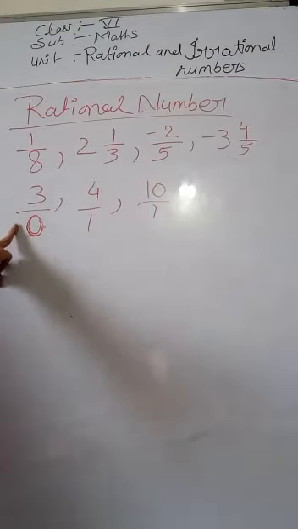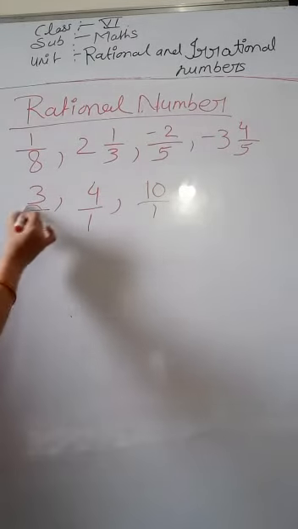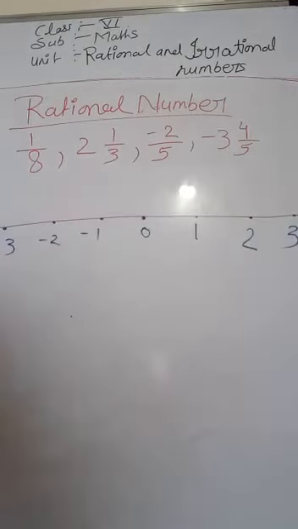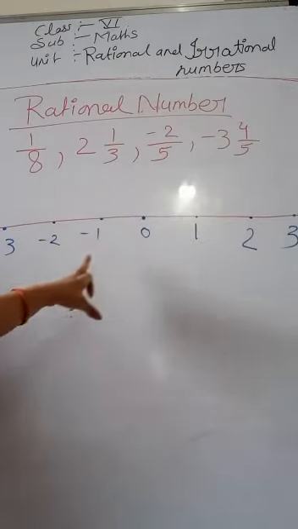No, it is not a rational number because here the denominator is 0. Okay, understood? Clear?